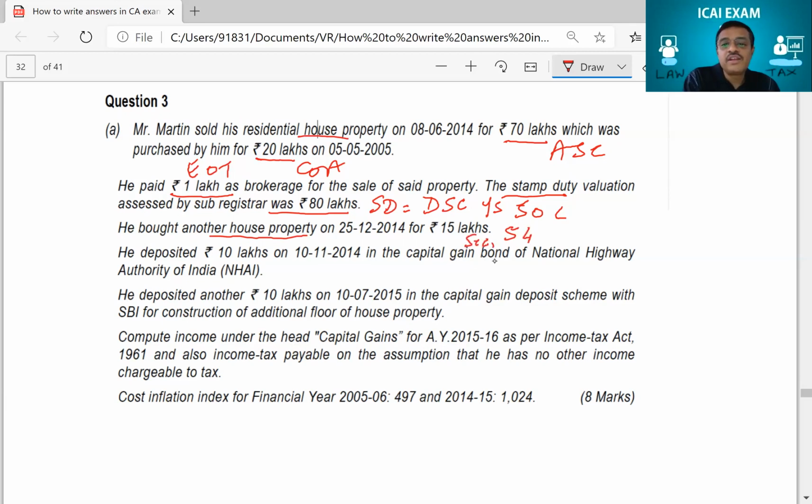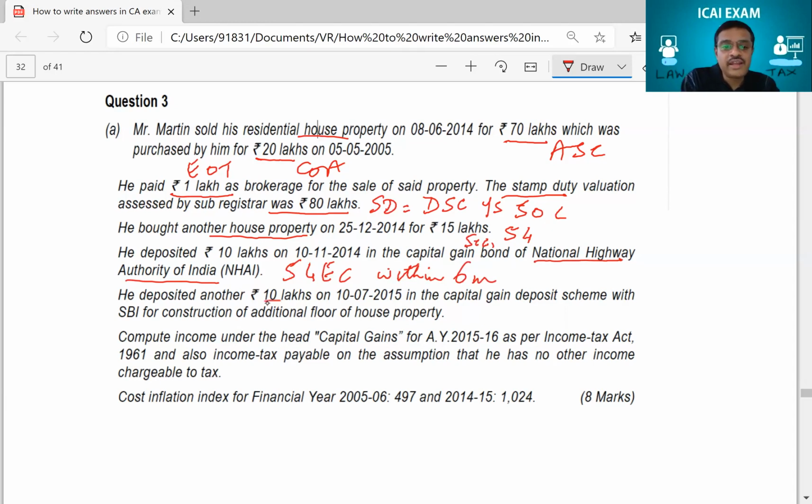Then he has invested in capital gain bonds of the National Highway Authority of India, 54EC. You will get half a mark for writing 54EC. See, now you know where your 8 marks are. You know where all you'll get half a mark. You can now start guessing where your 8 marks are. 54EC applies if it is within 6 months, because investment has to happen within 6 months from the time you have sold it.